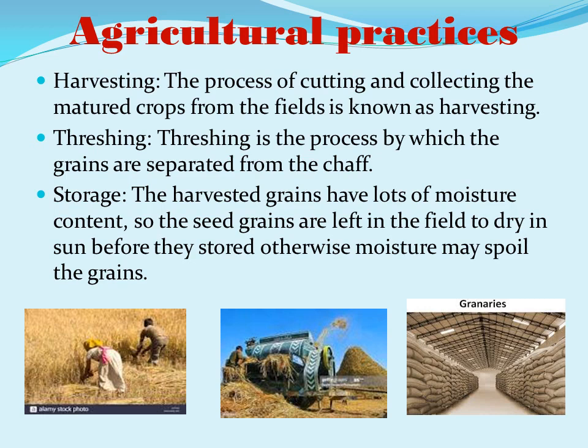Next is storage. The harvested grain has lots of moisture content, so the seed grains are left in the field to dry in the sun before they are stored, otherwise the moisture may spoil the grain. The grain must be stored properly. Large scale storage of grain is done in silos and granaries to protect them from pests like rats and insects.